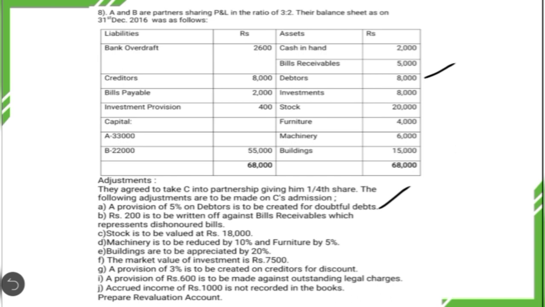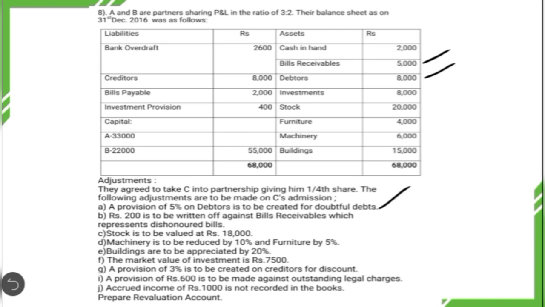Then the next one, rupees 200 is to be written off against bills receivable which represent dishonored bills. Here you have bills receivable to the extent of 5,000. But now at the time of revaluation, they have come to know that the bill amounting to rupees 200, they are not going to recover that.